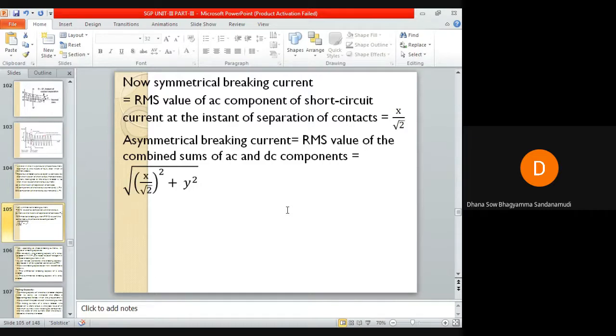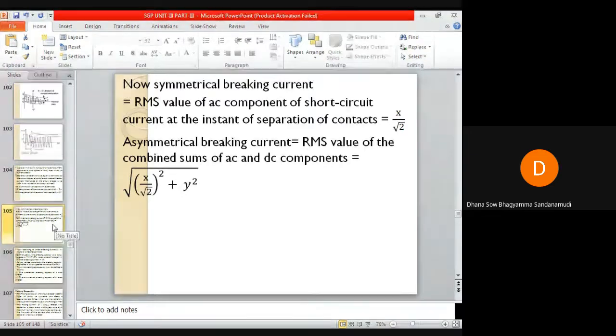Now the symmetrical breaking current, depending on this short circuit current waveform, is given by the RMS value of the AC component of the short circuit current at the instant of separation of the contacts, which is X by root 2. X is the AC component and Y is the DC component, and the breaking current is given by the RMS value of the combined sum of the AC and DC components, that is, root of (X by root 2) whole square plus Y square.